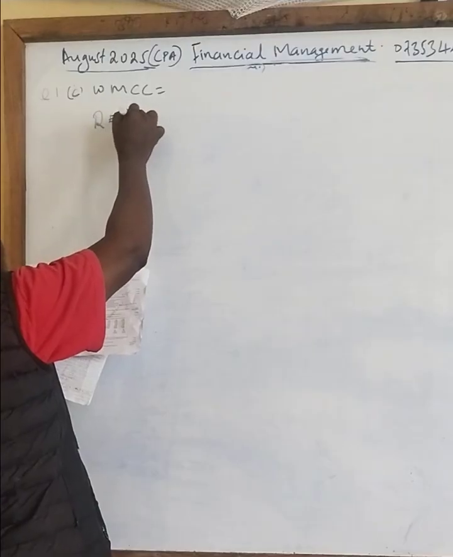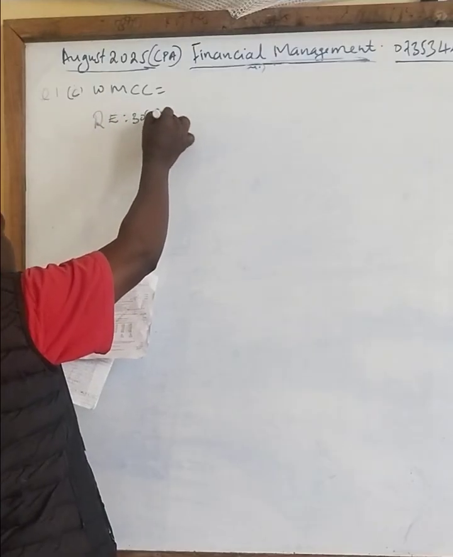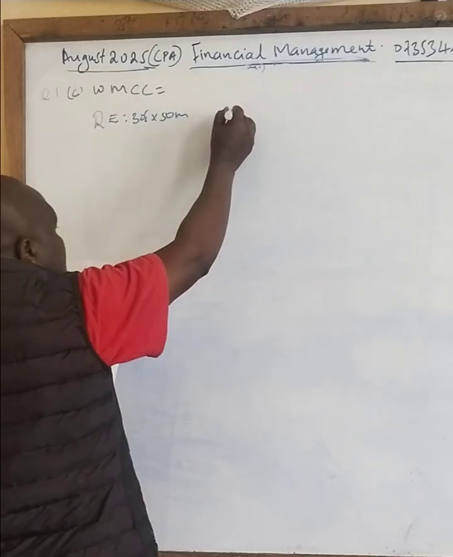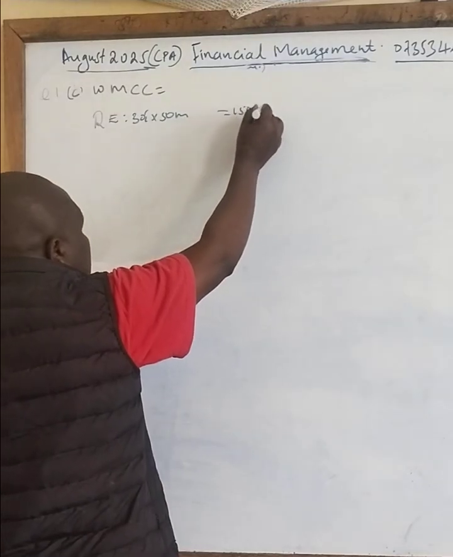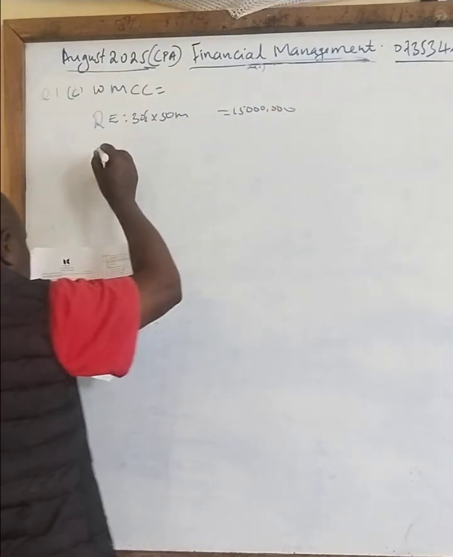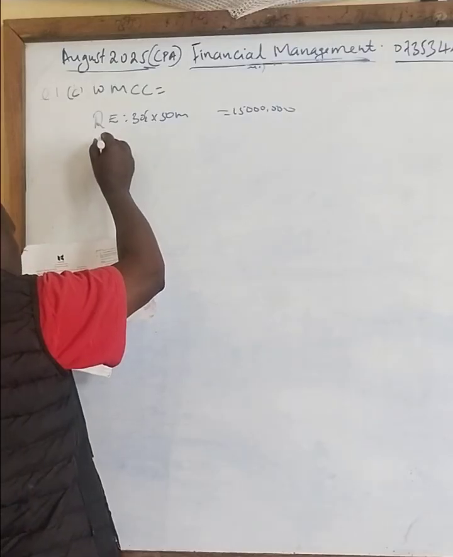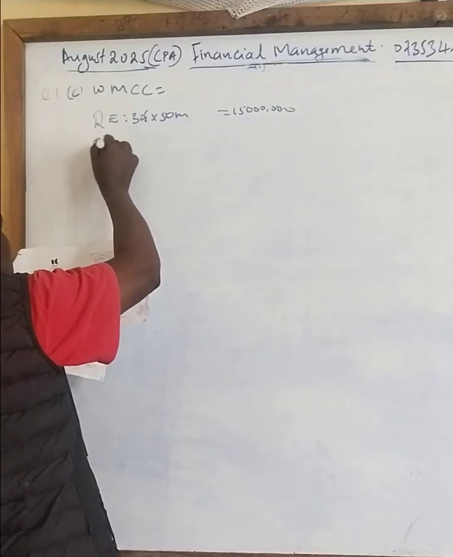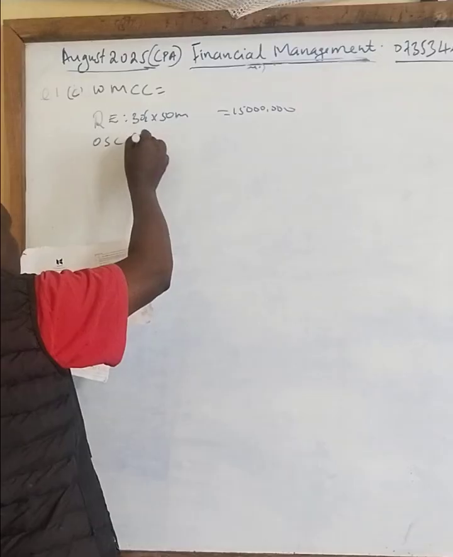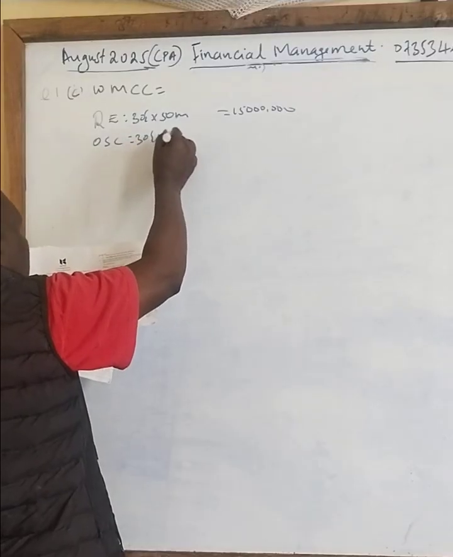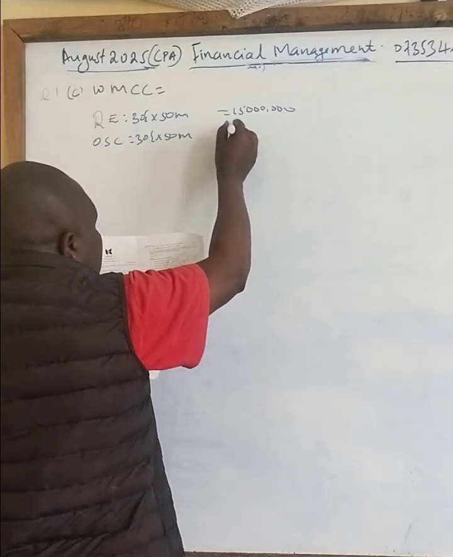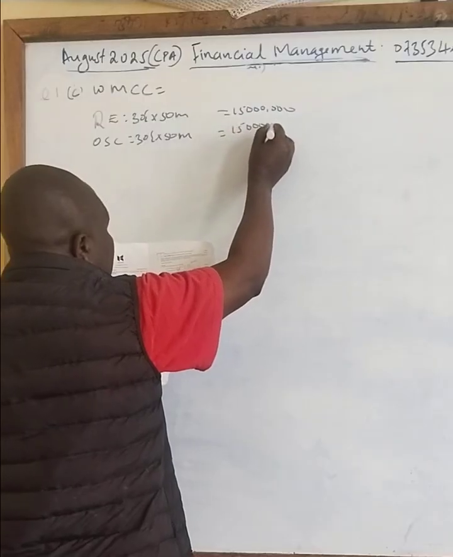Retained earnings of 30% of 50 million will give me 15 million. Then there is ordinary share capital, again 30% of 50 million, which gives 15 million again.